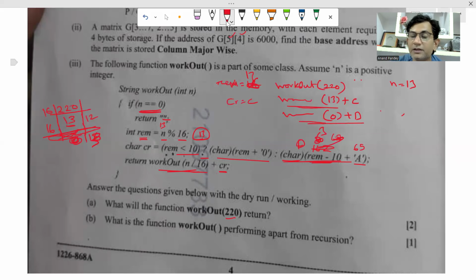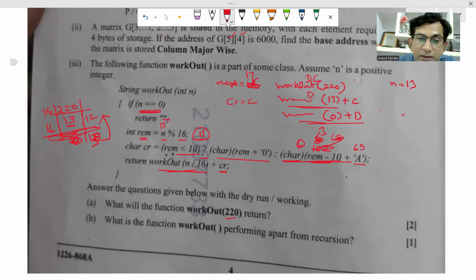So empty plus D will be returned to this function call. Then D plus C will be returned to this function call. Finally it is DC. Okay, DC. So finally this function is converting the number into hexadecimal form.